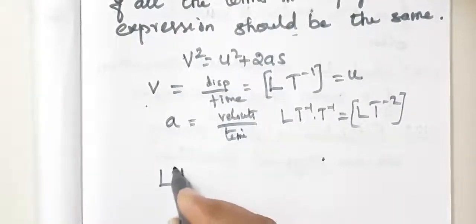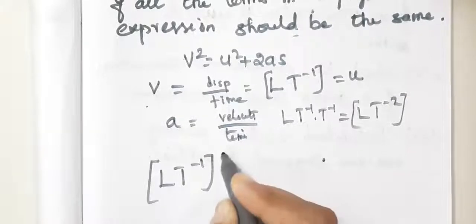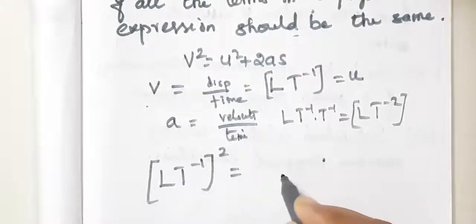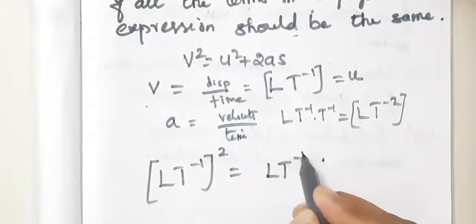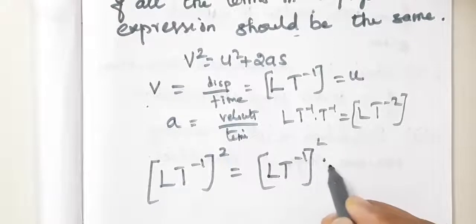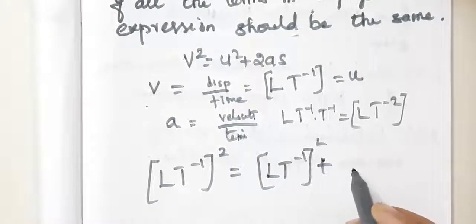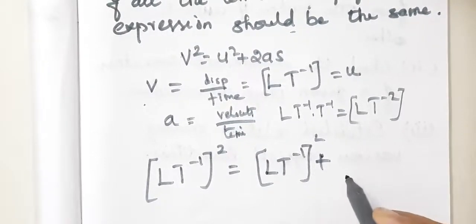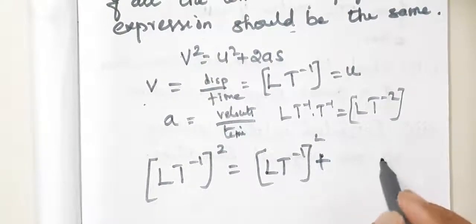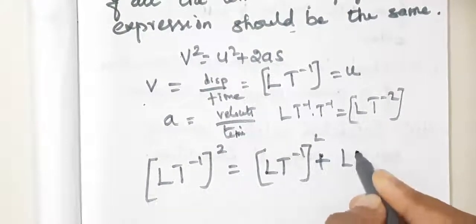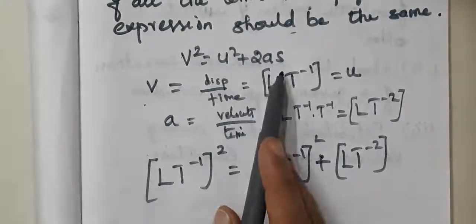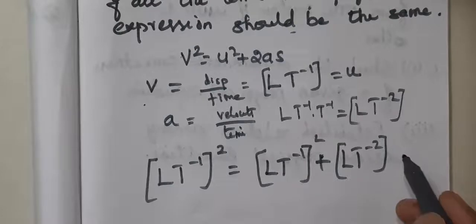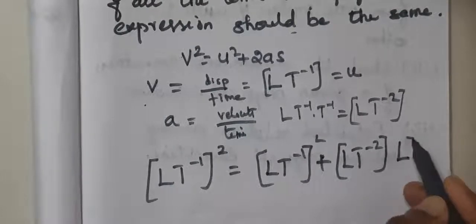Now let us verify this. v square means L T power minus 1 the whole square is equal to u square, which again has the dimensional formula L T power minus 1 the whole square, plus 2 does not have any dimension, so we can neglect that, a, L T power minus 2, into s. What do you mean by s? s is nothing but displacement. So what is the dimension of displacement?